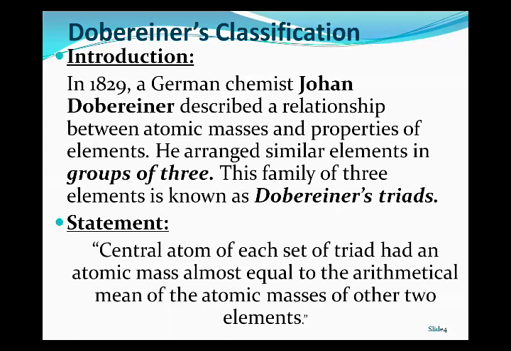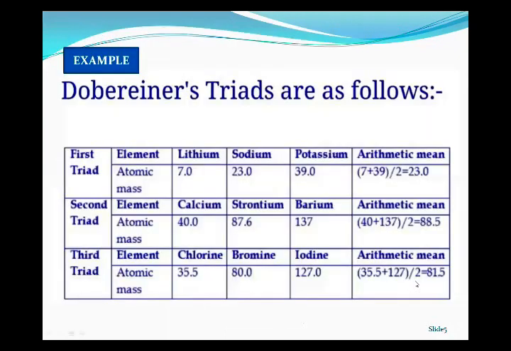You can see the Dobereiner triad table on the screen. The first triad is lithium, sodium and potassium. He arranged these elements by increasing atomic masses. Lithium has atomic mass 7, sodium has atomic mass 23, and potassium has atomic mass 39.